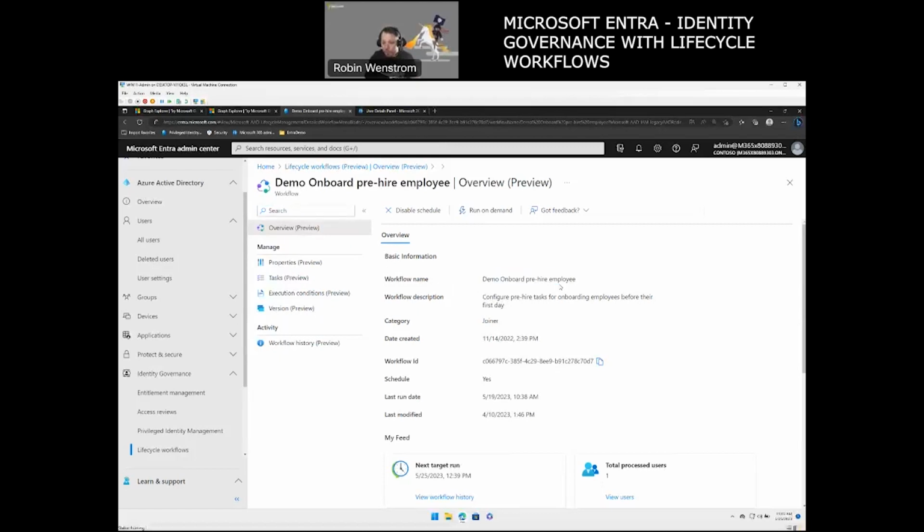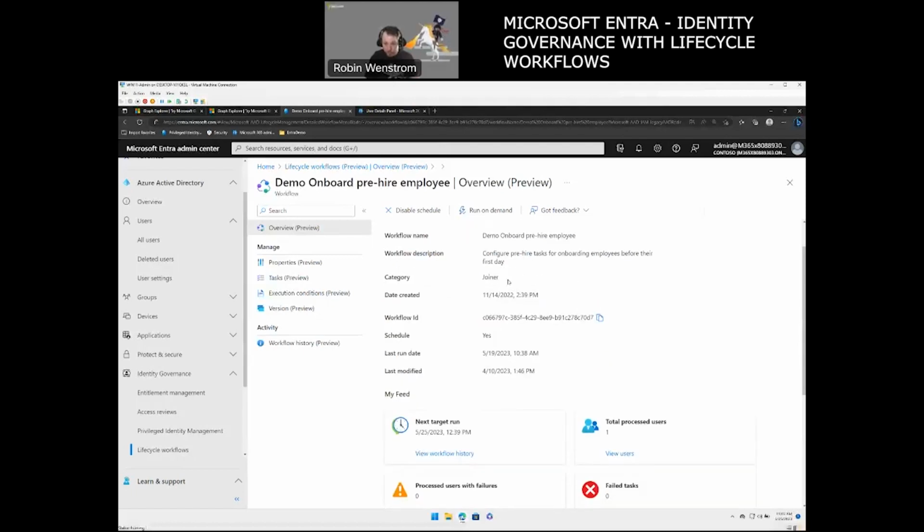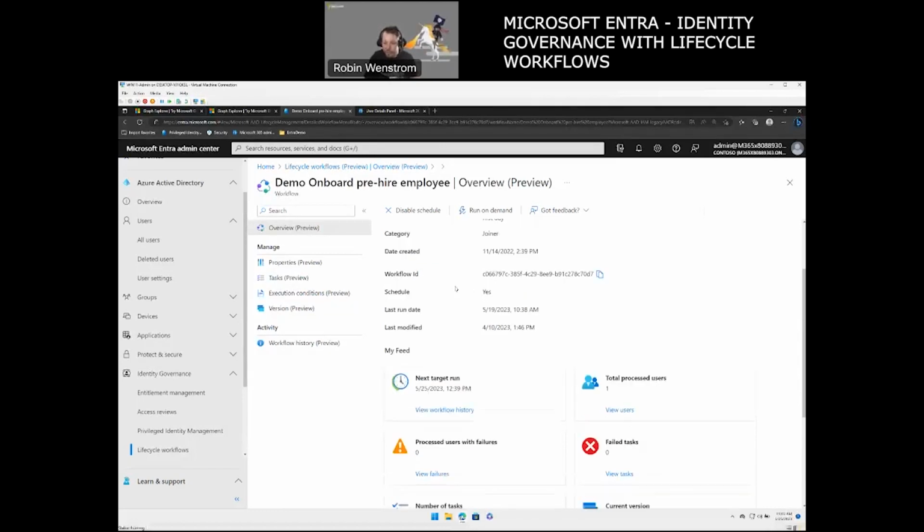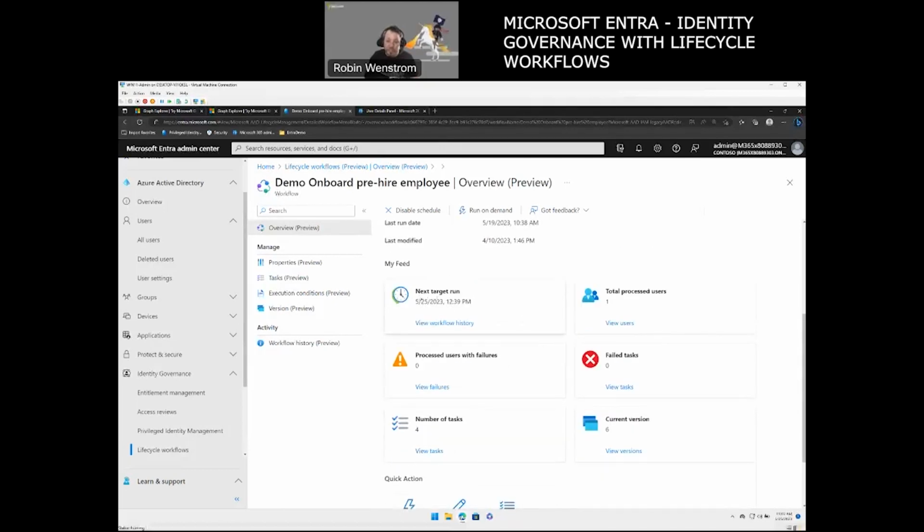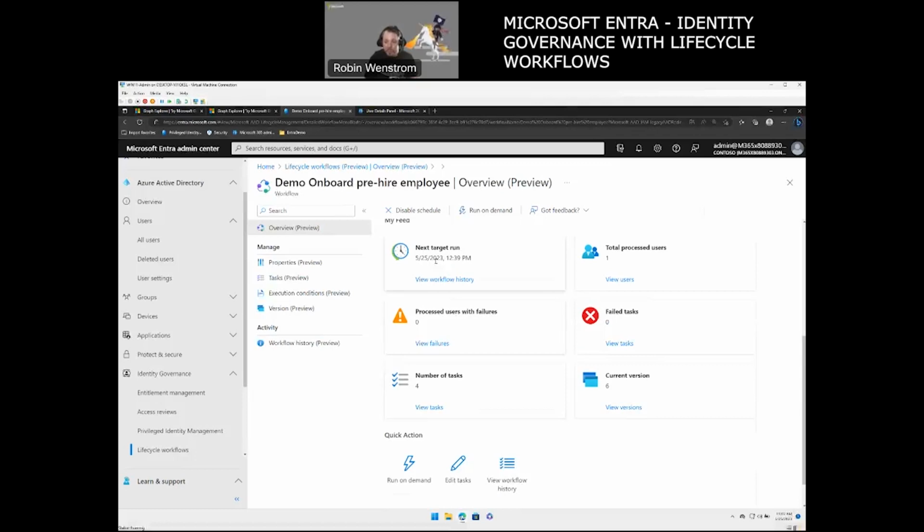And we see we have the workflow name, we have the description of it. So it says here, pre-configured task for an onboarding employee. In our case, it is a joiner category. We have 2 different, and we have a third one coming called mover. And we'll talk about that here in a little bit. As well as we see the next run target, which means how often will it run. So we can either wait to 12:39 p.m. I do not recommend that. And we can see how many users it's been processing.